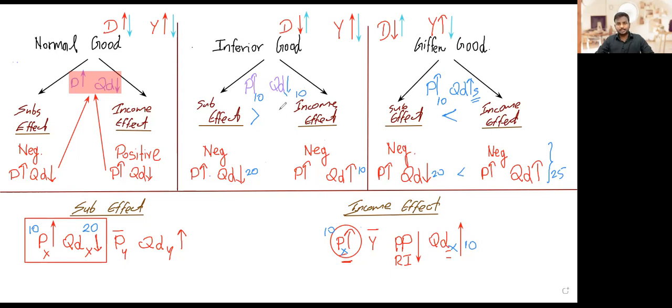Or else it can be the other way also, what we saw in the Giffen good. So that's why for an inferior good, it can be either of these.